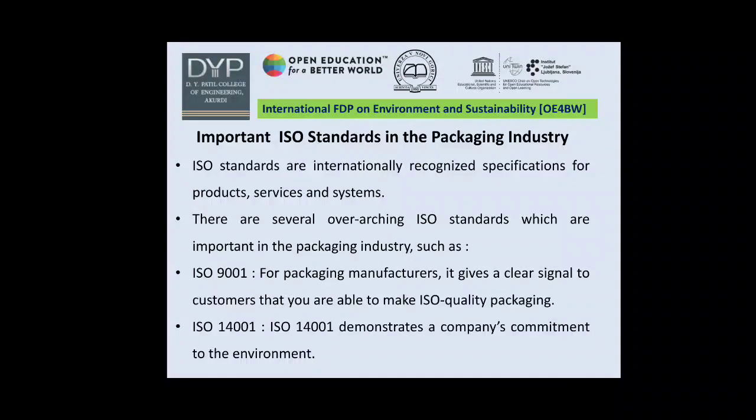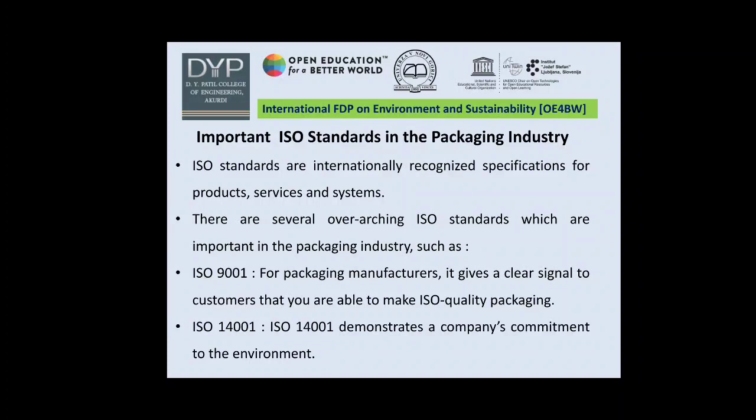Important ISO standards in the packaging industry. ISO standards are internationally recognized specifications for products, services and systems. There are several overarching ISO standards which are important in the packaging industry, such as ISO 9001 for packaging manufacture, and this ISO standard gives a clear signal to customers that you are able to make quality packaging.